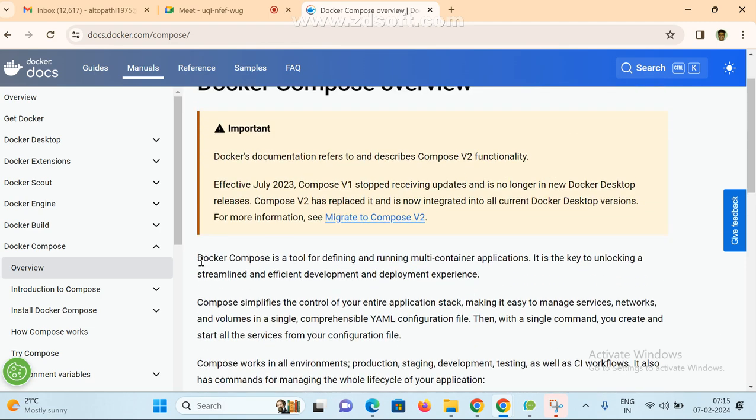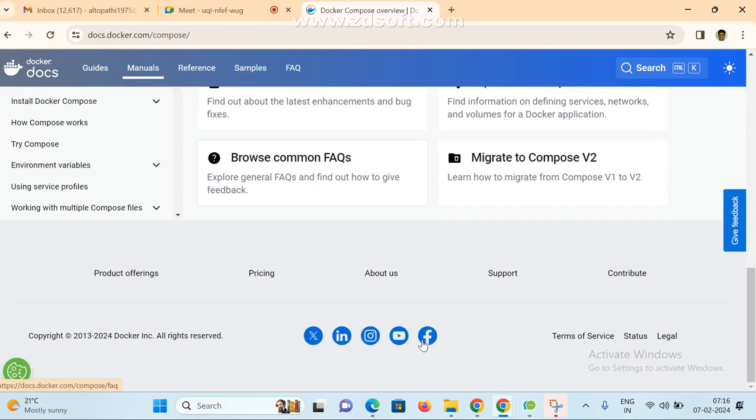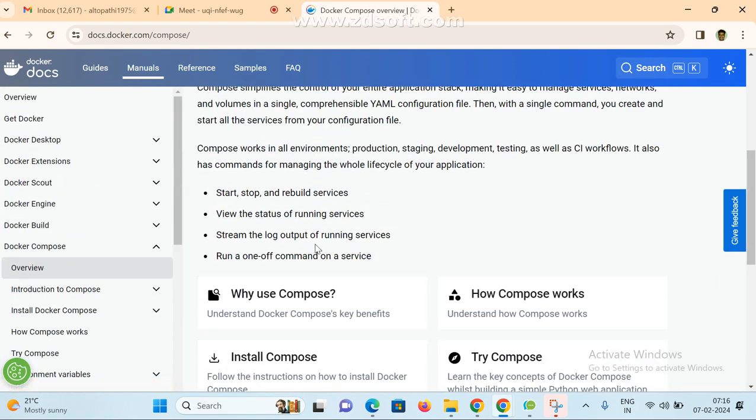What is Docker Compose? Docker Compose is a tool for defining and running multiple container applications. If you want to run multiple container applications, we can use Docker Compose. After Docker, this is Docker Compose, and it is the key to unlocking a streamlined and efficient deployment experience.